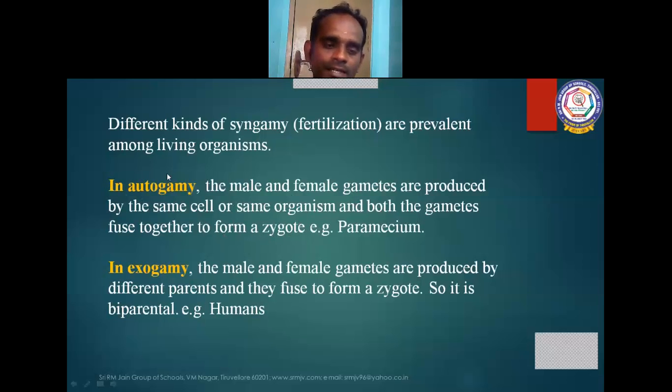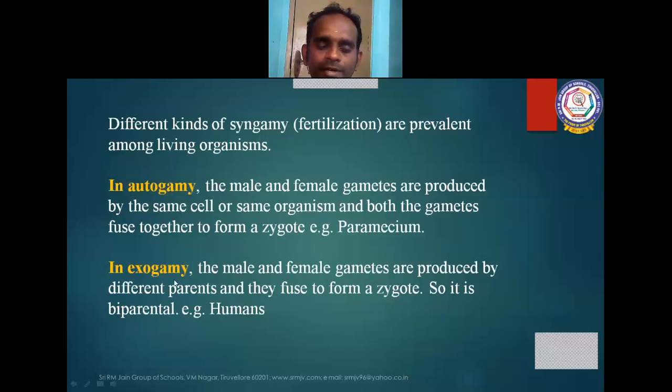In autogamy, the male gamete and the female gamete are produced by the same cell or same organism, and both these gametes are fused together to form a zygote. Auto means same, gamy means fusion. Clear? Example, paramecium. In exogamy, exo means different. The male and female gametes are produced by different parents, different organisms, and they fuse to form a zygote. So it is said to be biparental.